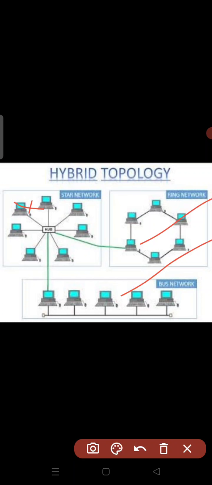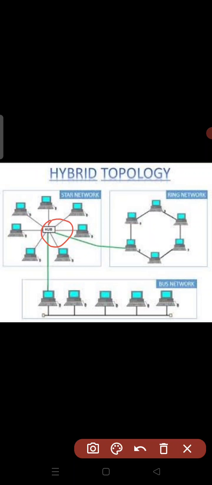And if a central hub fails, the entire network fails. Here, if any of the central hubs fails, the entire network will fail, as we learned in a bus topology. If this fails, this network fails, it is disconnected. The complete architecture will result in connection lost to the star network.